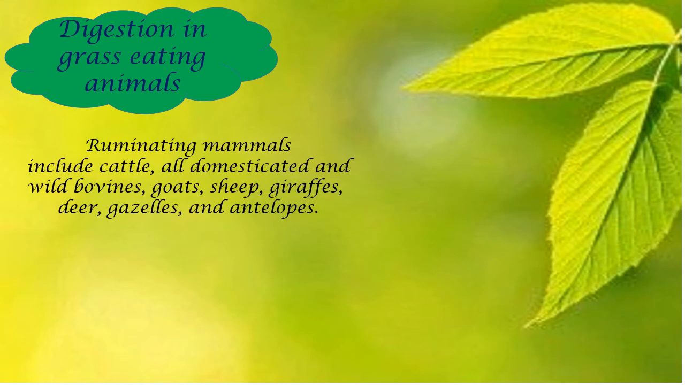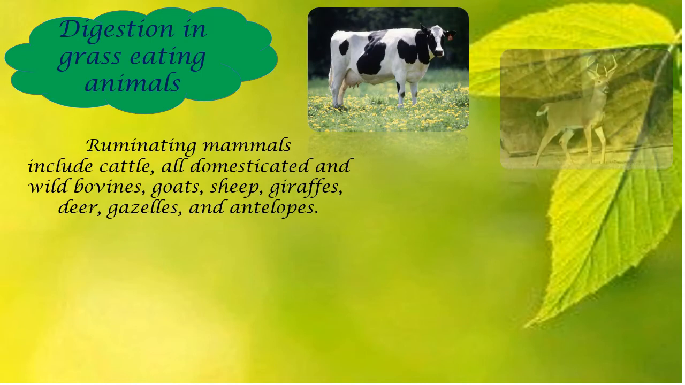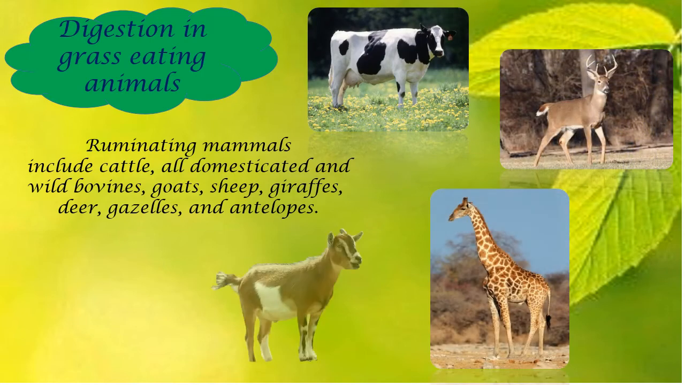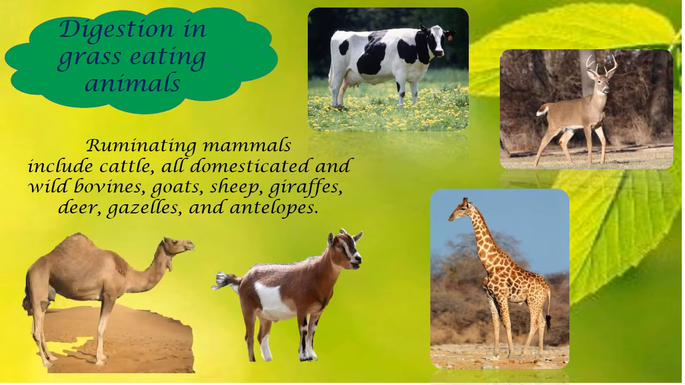Ruminating mammals include cattle, all domesticated and wild bovines, goats, sheep, giraffes, deer, gazelles, and antelopes. Here I have attached certain animals. These animals come under the category of ruminants. And here we need to understand why these animals are called ruminants. Mostly these are herbivores, so they take mostly plants as well as grasses.